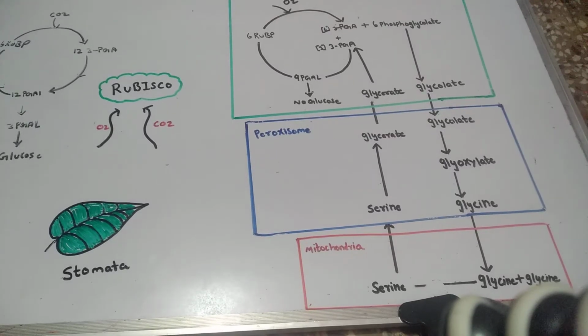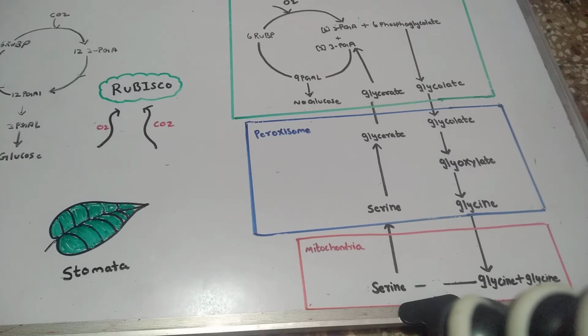So the topic for today is photorespiration. Okay, what is photorespiration? Photorespiration is a respiratory process which is seen in higher plants. It is a process in which the plants take up oxygen and release carbon dioxide.